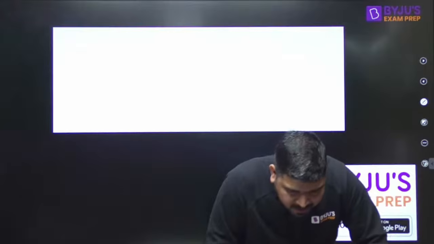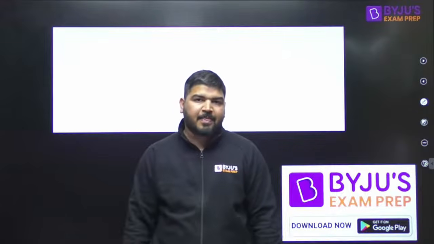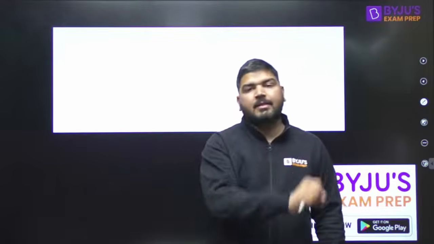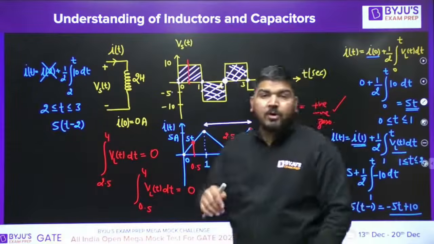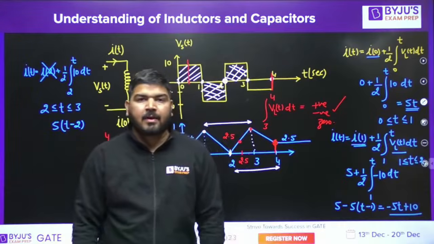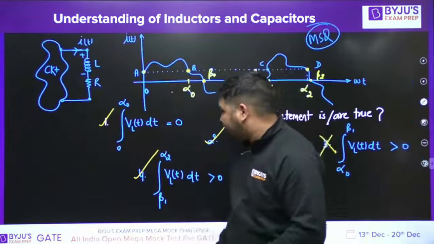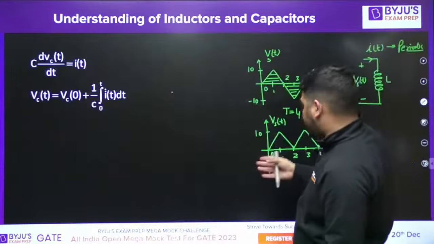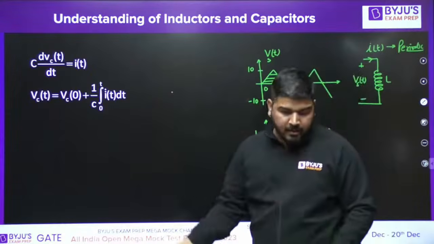Can we also say in capacitor that if voltage is periodic then current will be periodic? Yes, but not only in ideal capacitor case. If capacitor is coming with resistor, then you can say that. If there is only a single capacitor, then you have to make the statement like this only, which I have told you in case of ideal inductor. Okay, same way you can make the statement.